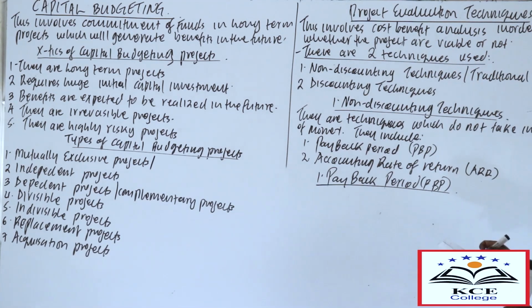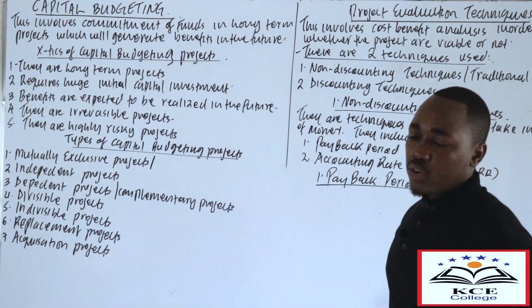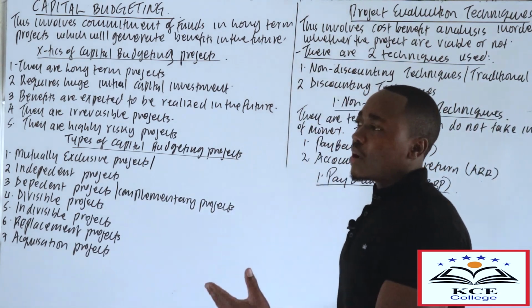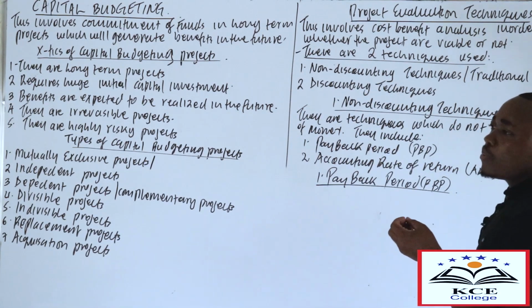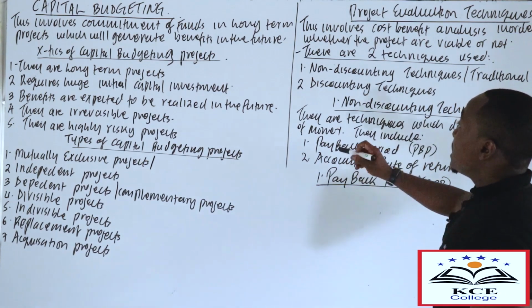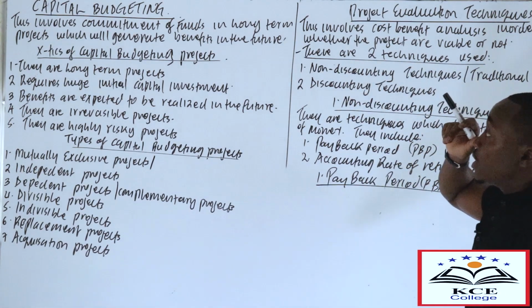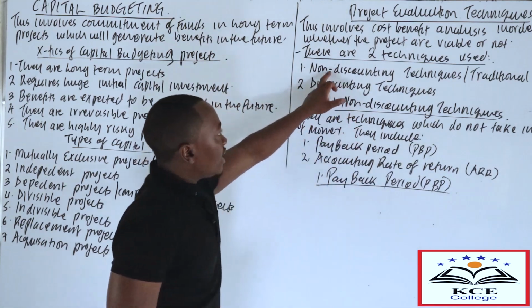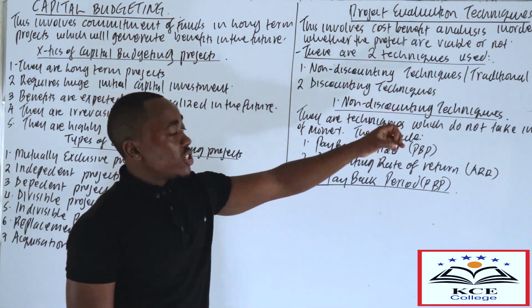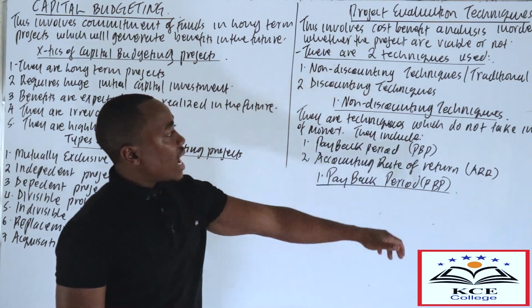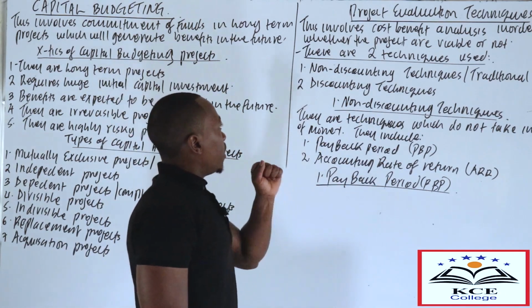Project evaluation techniques involve cost-benefit analysis in order to determine whether the projects are viable. Viable means: will the project be profitable? And in this case, there are 2 techniques which are used. One is known as the non-discounting techniques or traditional techniques. And then number 2, we have discounting techniques.